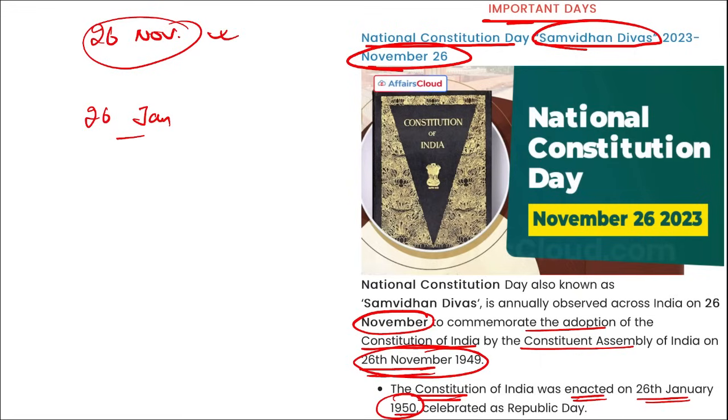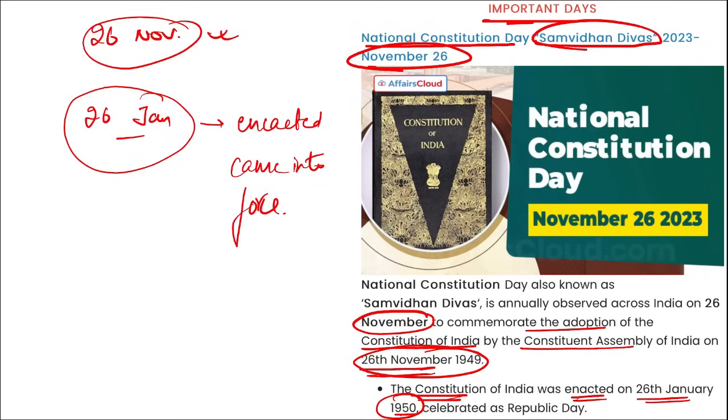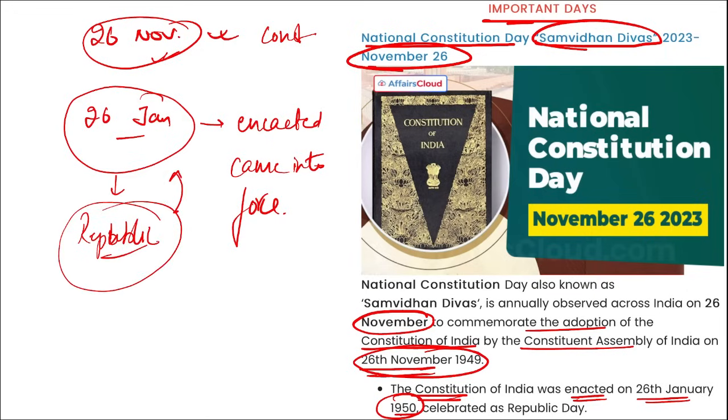On 26th of November, our constitution was completed and ready to be adopted. And on 26th of January, our constitution was enacted, or we can say it came into force. So 26th of November is observed as Constitution Day, whereas 26th of January is observed as Republic Day. Mark this. And this year, in 2023, it was the 74th anniversary of the National Constitution Day.